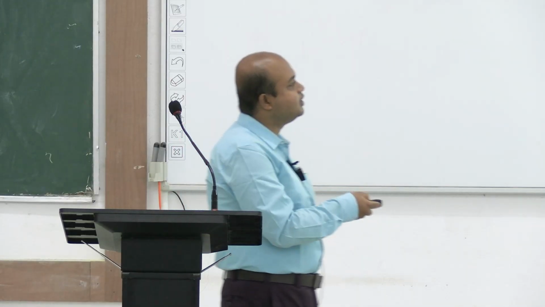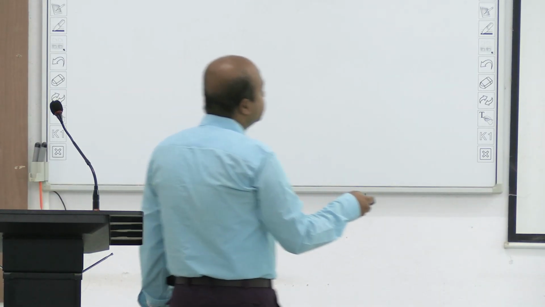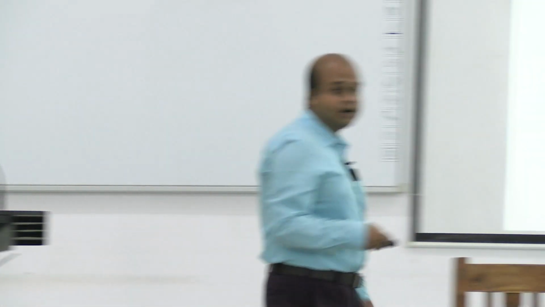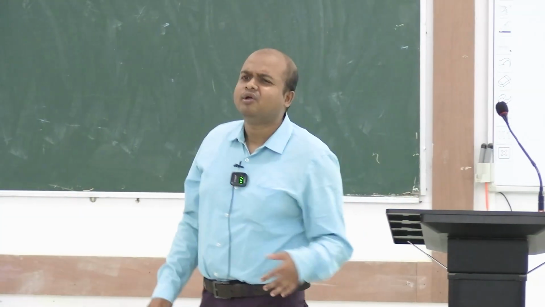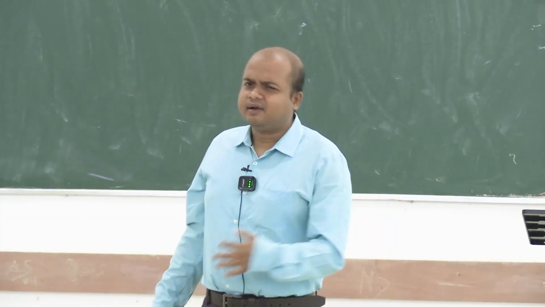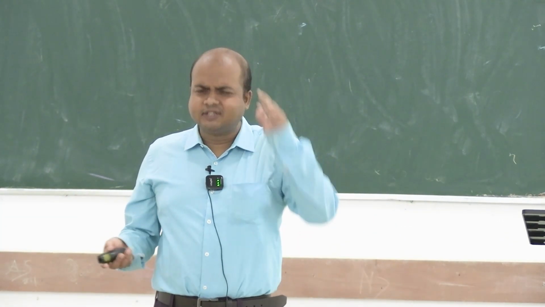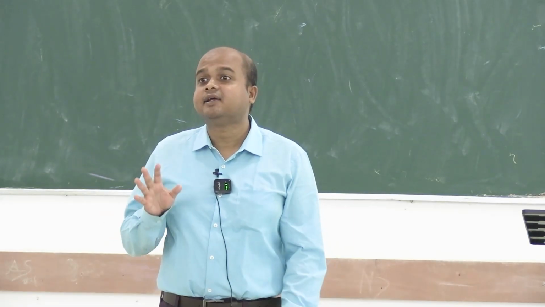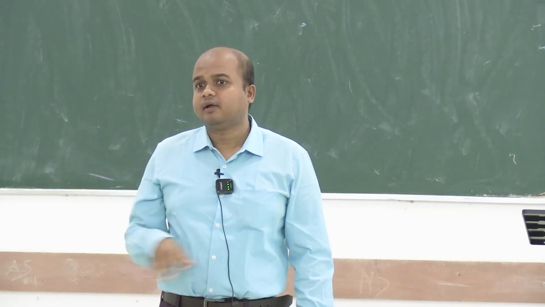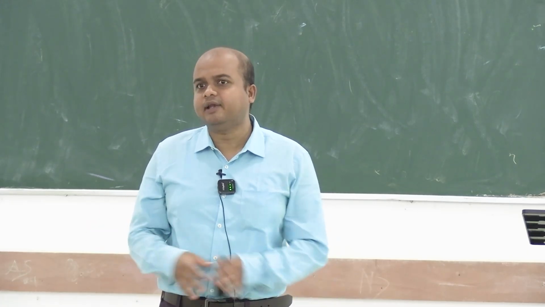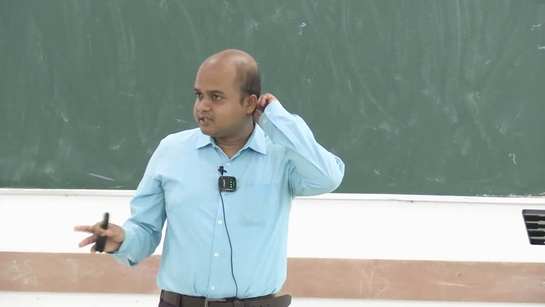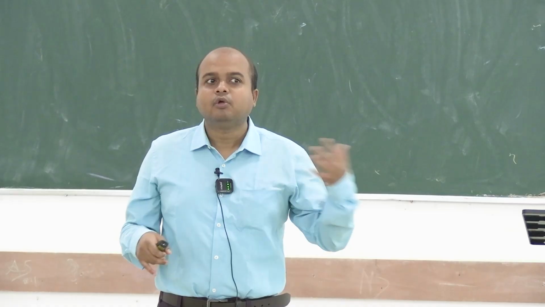It is 8 to 10 years in girls, 10 to 12 in boys. Adrenarche means adrenal steroidogenesis has also reached its peak. So there are abnormalities of puberty, either precocious or early puberty. Mostly the cause is not known. If it is constitutional, it does not harm biologically, but there are social factors related to early puberty.